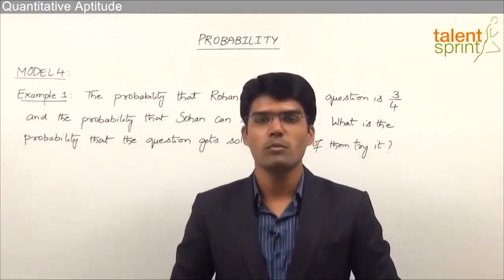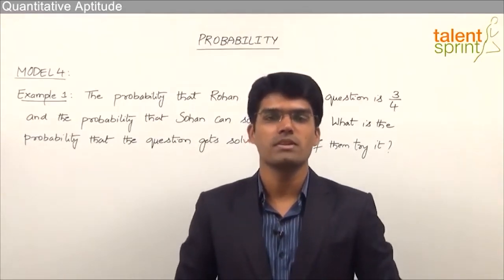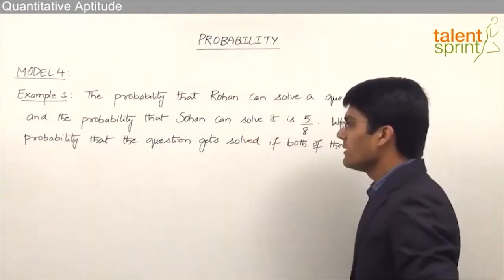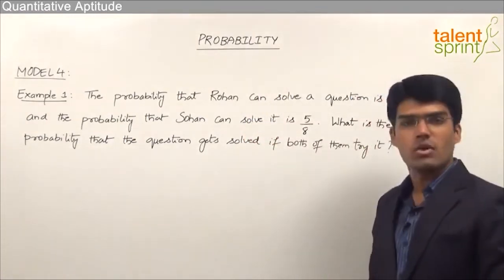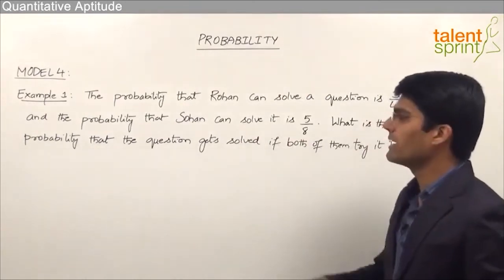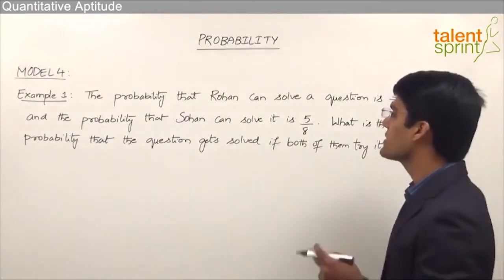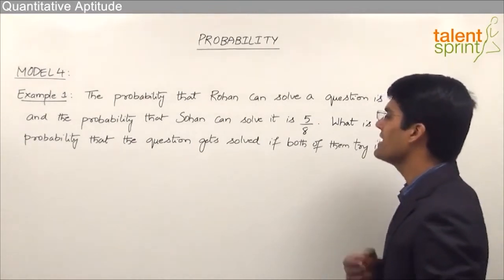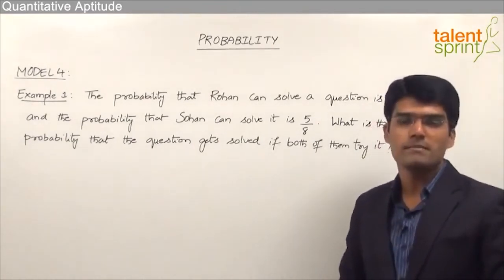Let us now take the fourth model from this topic of probability, where we shall take up some typical questions from this topic. Let's have a look at the first one. The probability that Rohan can solve a question is 3 by 4 and the probability that Sohan can solve it is 5 by 8. What is the probability that the question gets solved if both of them try it?